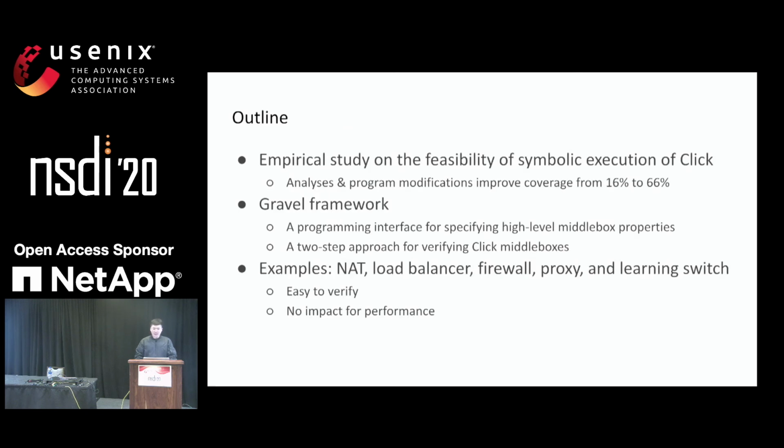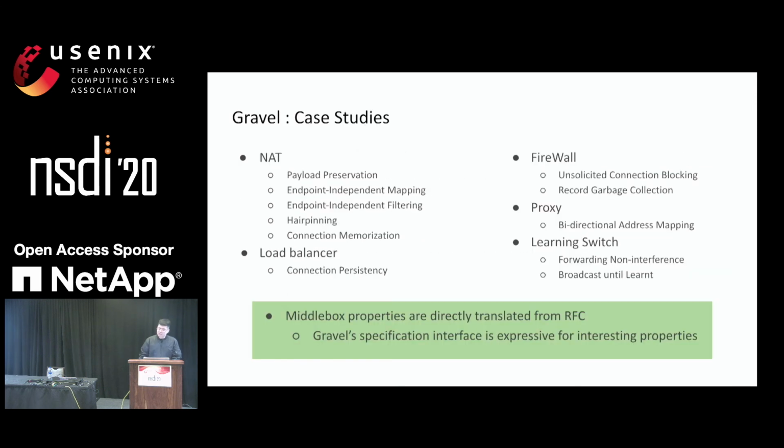So after having this Gravel framework, we then show that we could use this framework to verify 5 example middleboxes: a NAT, a load balancer, a firewall, a transparent proxy, and a learning switch. For all the 5 middleboxes, we've successfully verified a total of 11 different middlebox properties. Note that these properties are actually translated from RFC documentation, which is a good indicator to show that Gravel's specification interface is expressive enough for developers to specify interesting middlebox properties.